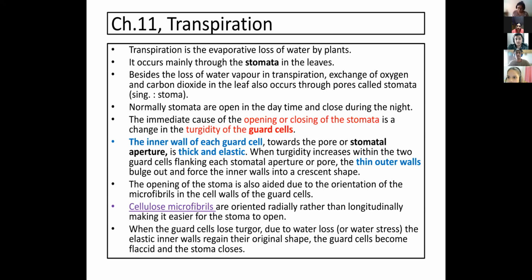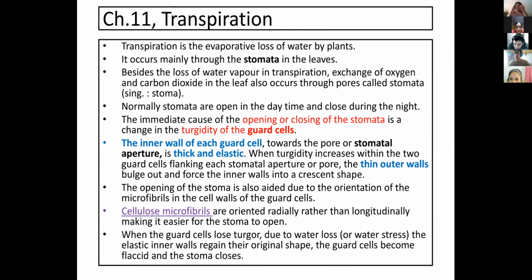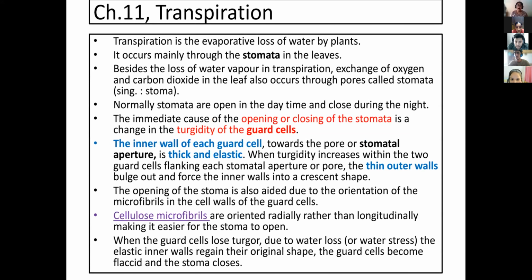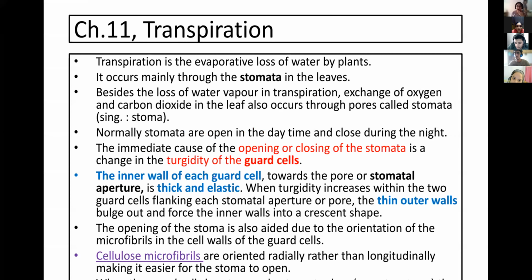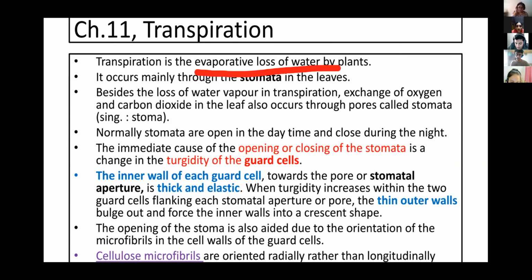Transpiration. Now we are going to learn today the detailed topic of this transpiration, right? Transpiration is the evaporative loss of water by plants. Means water is lost from the leaf part.